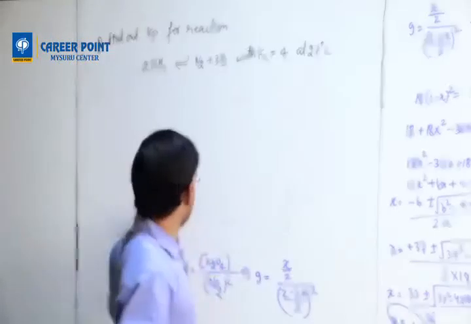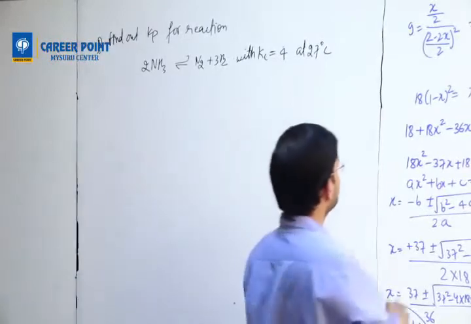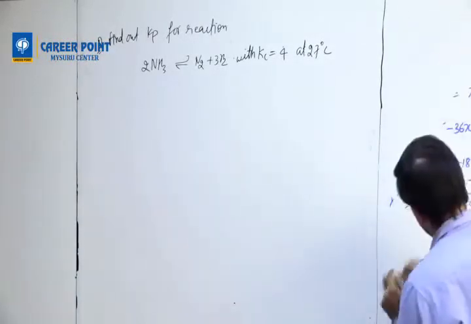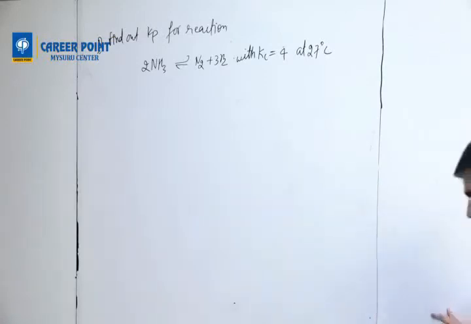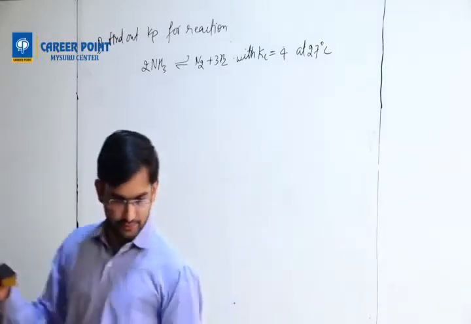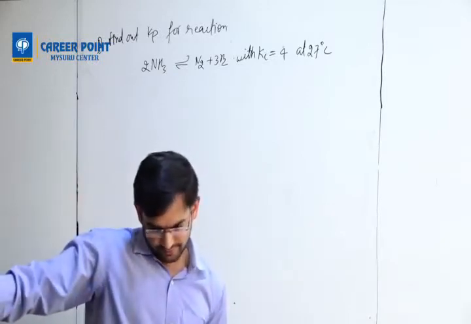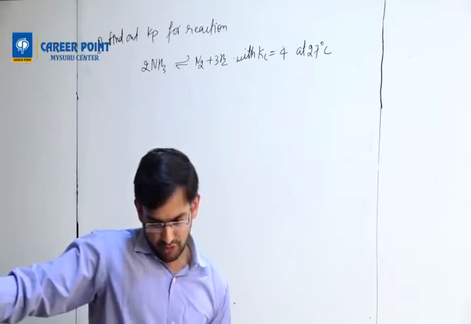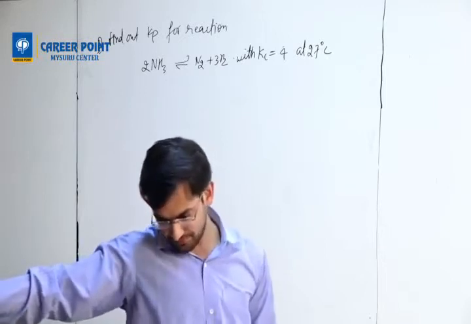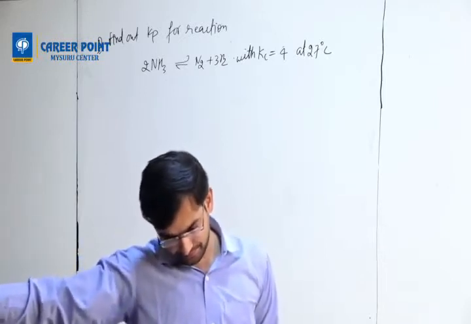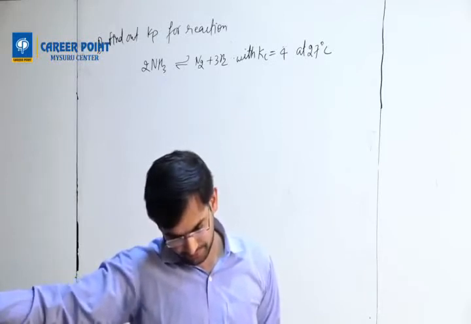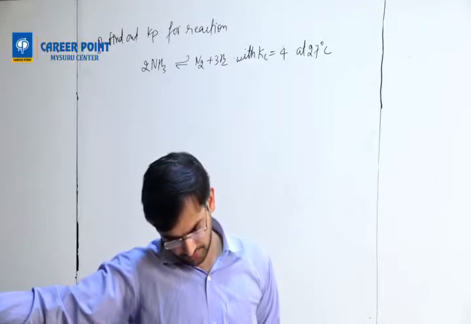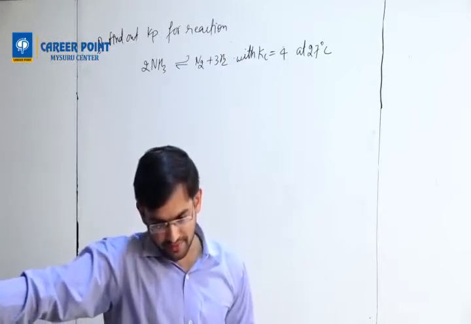How many people can solve this question? Are you people trying or not? Pritam, how do we get 8 answer? What is the formula? How do I solve Kp from Kc?